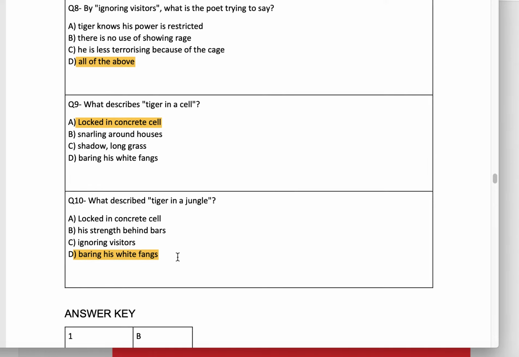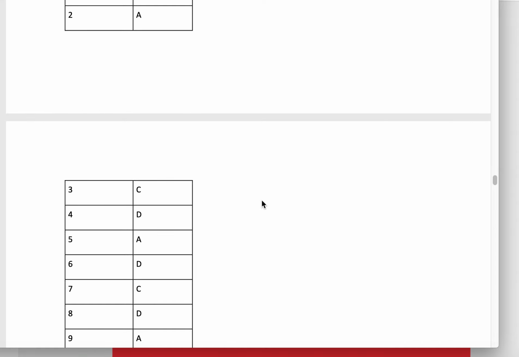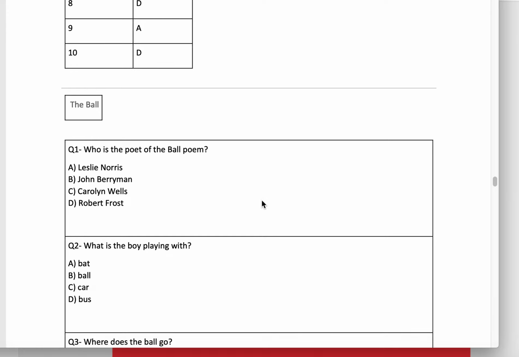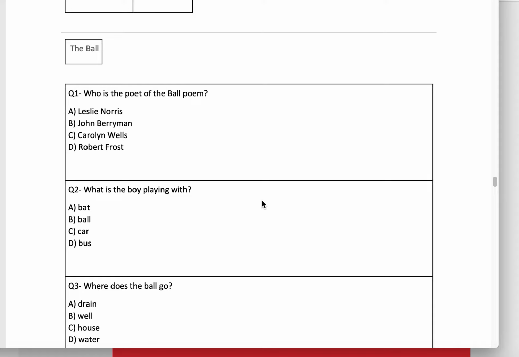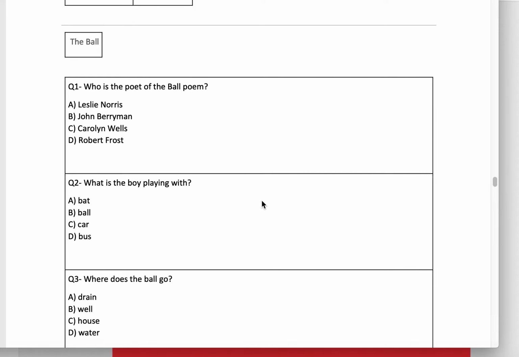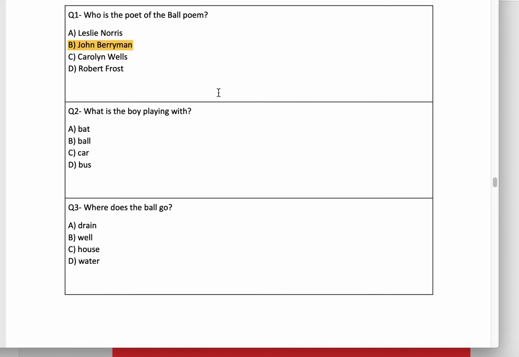Now, let us proceed to the last poem of first term. I congratulate you all on completing this series of final board practice of CBSE, and I hope you are learning with this. The Ball Poem. Okay, so who is the poet of The Ball Poem? Very important to learn the poet's name. John Berryman. Very good. What is the boy playing with? Very simple, clear answer, a ball.